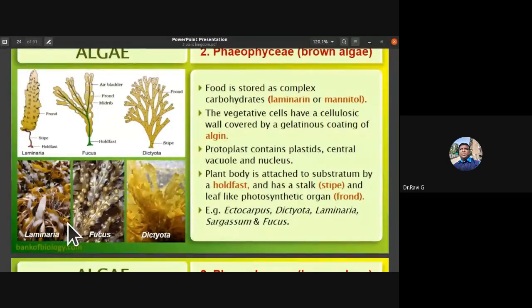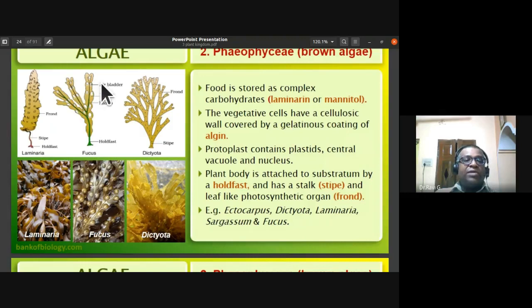So they have a holdfast through which they hold on to the substratum, and the stalk we call the stipe, and they have a leaf-like photosynthetic organ which we call the frond. So in Dictyota there is dichotomous branching, and you can also notice the air bladders in case of Fucus. So Dictyota exhibits the dichotomous branching. Examples for this Phaeophyceae are Ectocarpus, Dictyota, Laminaria, Fucus, and Sargassum. They are the examples of Phaeophyceae.